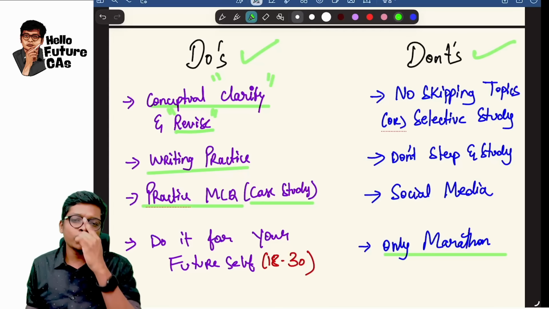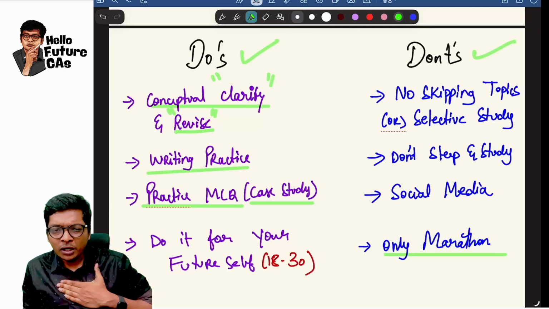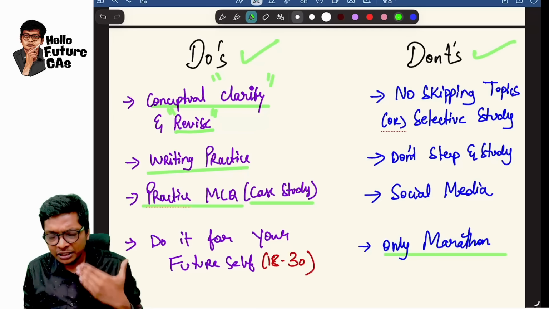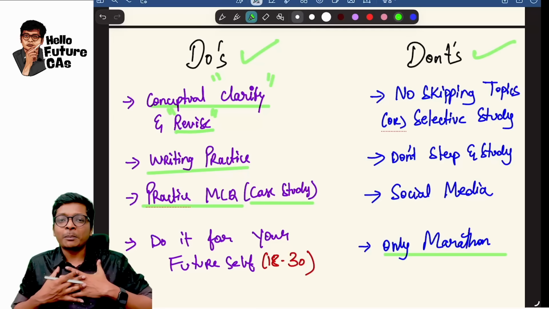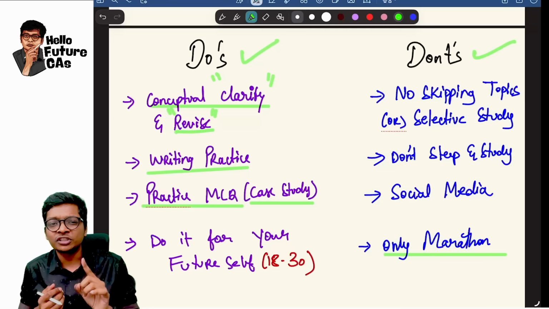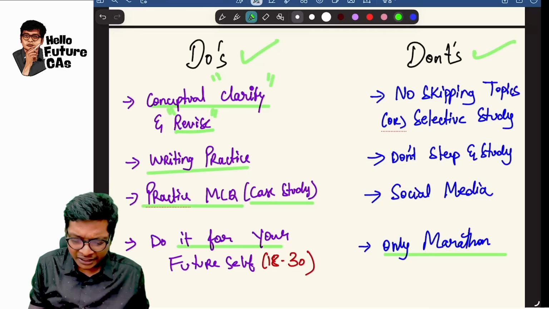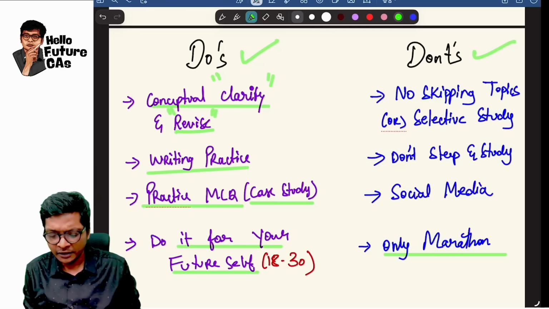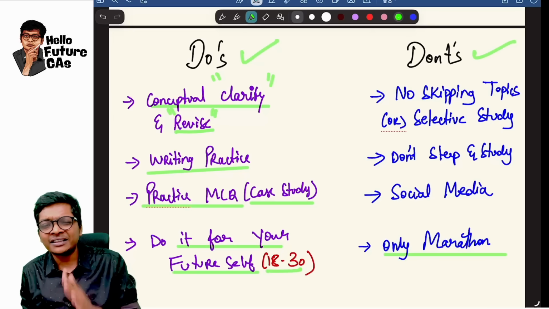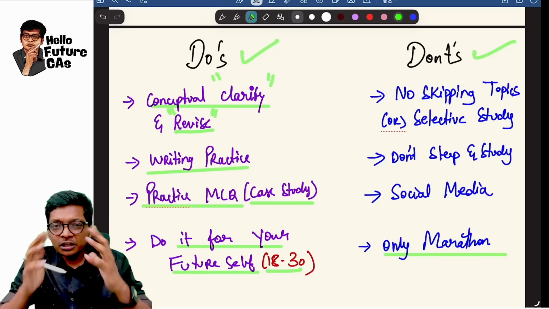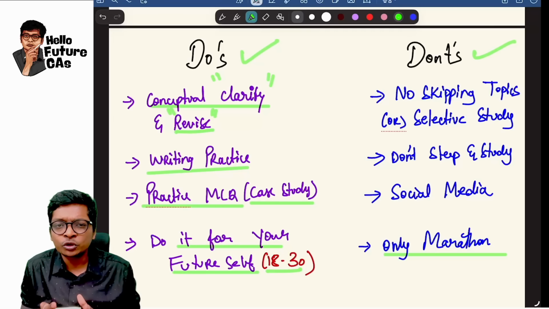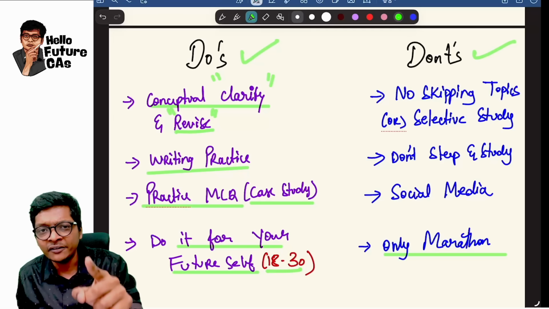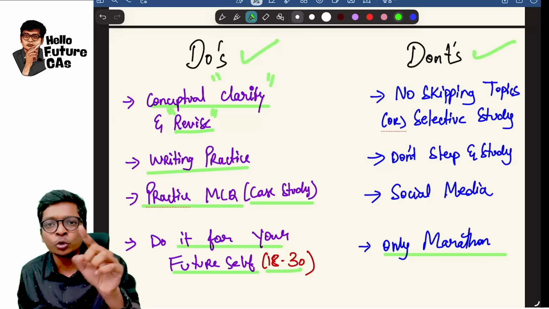Next, I only want to tell you guys, whatever we are all doing now is not for my life to change, it is for your life to change. So remember, you're doing it for your future self. You may be 18, 20, 25, 30, whatever age, whatever you're studying now, whose life is going to change? Your future life. So remember that and do the do's properly.